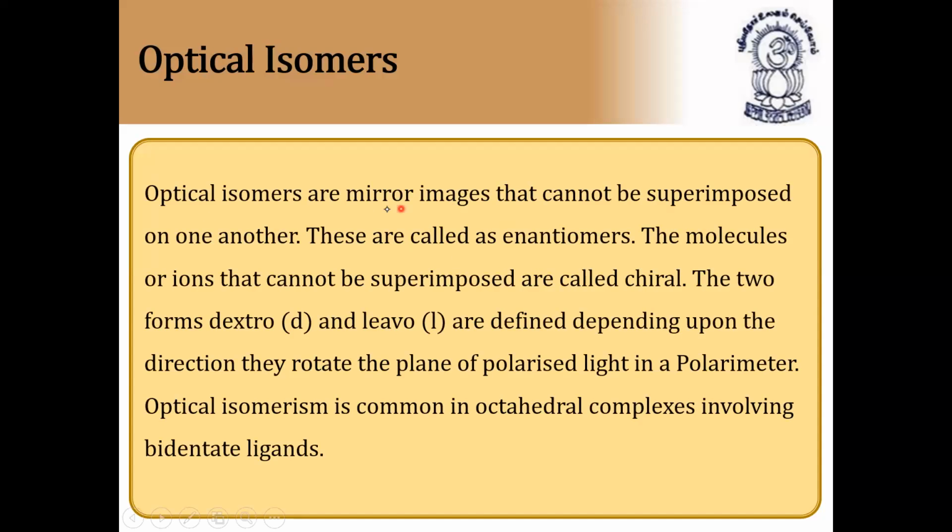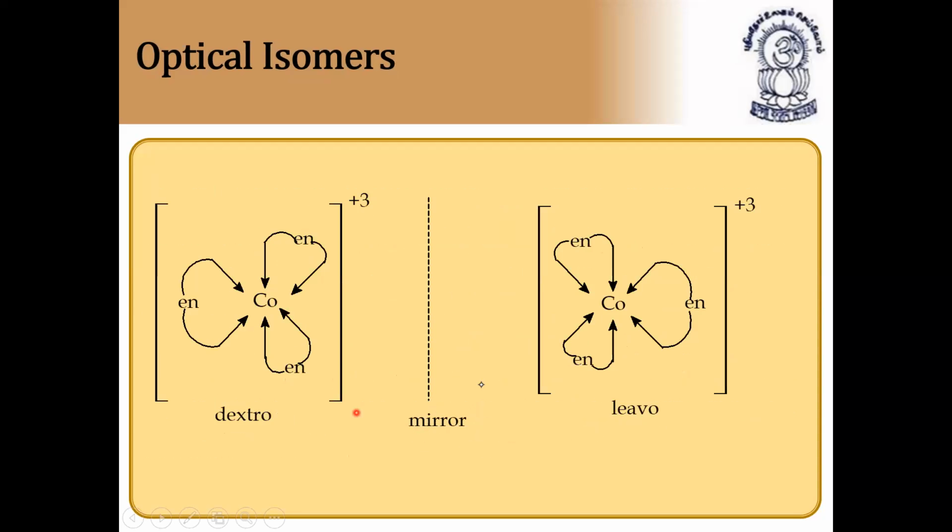Optical isomers are mirror images that cannot be superimposed on one another. These are called enantiomers. The molecules or ions that cannot be superimposed are called chiral molecules. The two forms, dextro and laevo, together are called enantiomers. They are defined depending upon the direction in which they rotate the plane of polarized light in a polarimeter. Optical isomerism is common in octahedral complexes involving bidentate ligands. Very, very important point. Next example we have shown already.